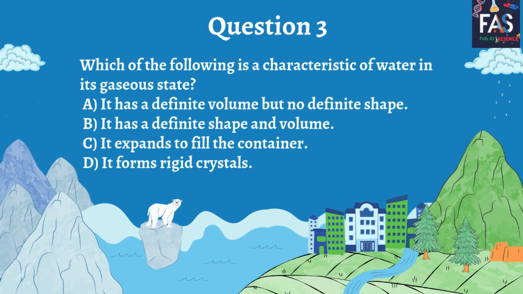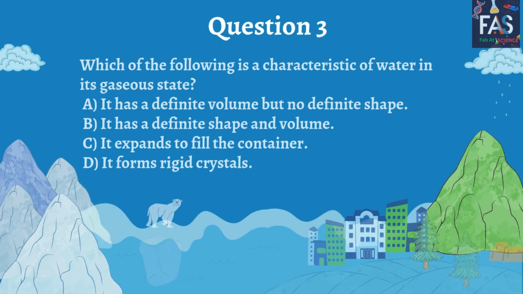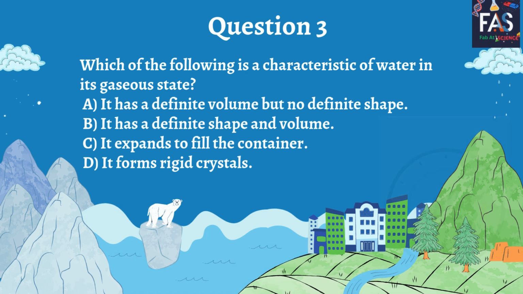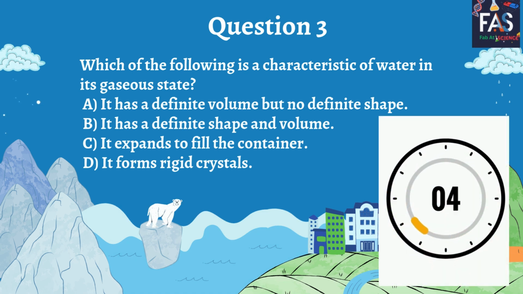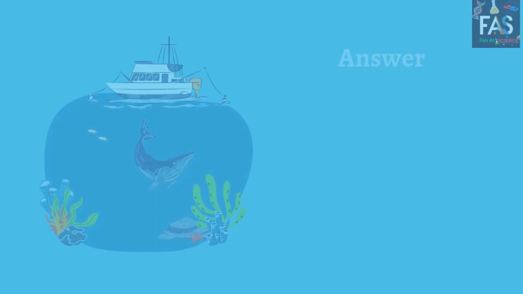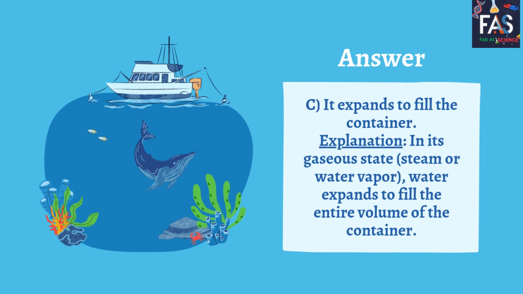is added. Question 3. Which of the following is a characteristic of water in its gaseous state? A. It has a definite volume but no definite shape. B. It has a definite shape and volume. C. It expands to fill the container. D. It forms rigid crystals. Answer. C. It expands to fill the container. In its gaseous state, water expands to fill the entire volume of the container.